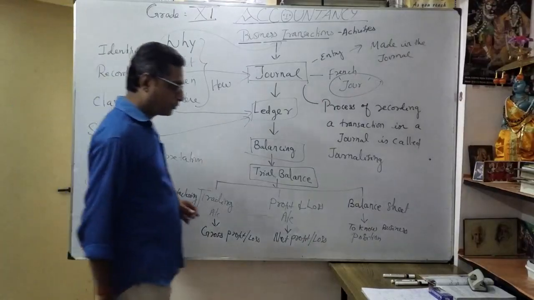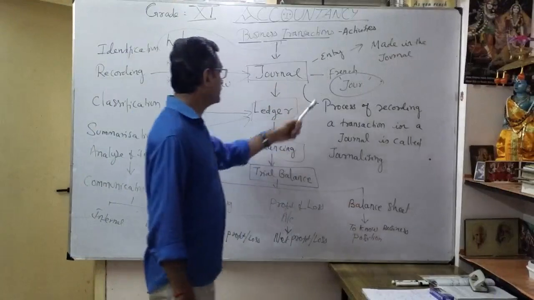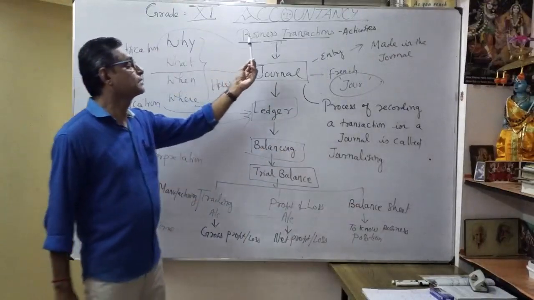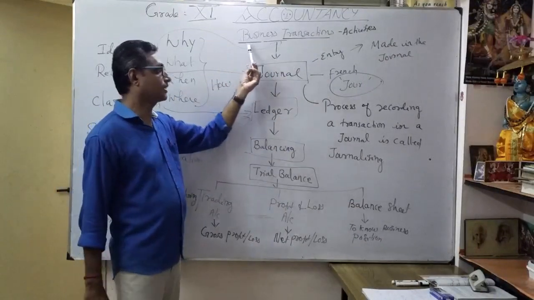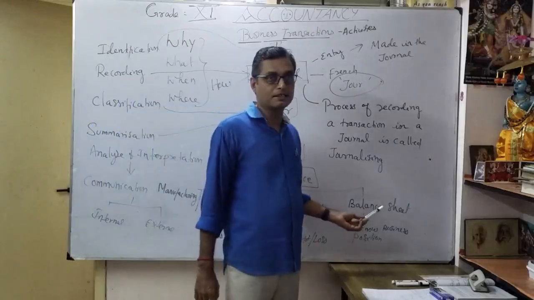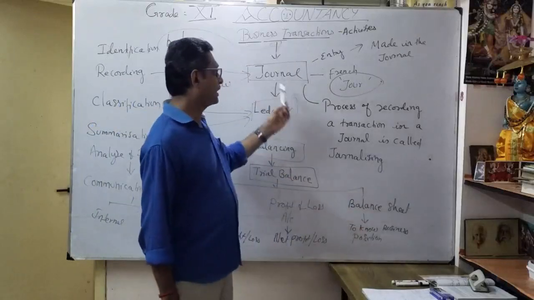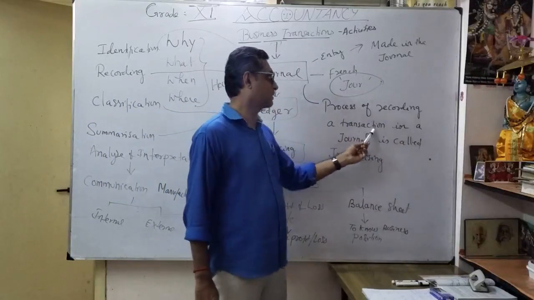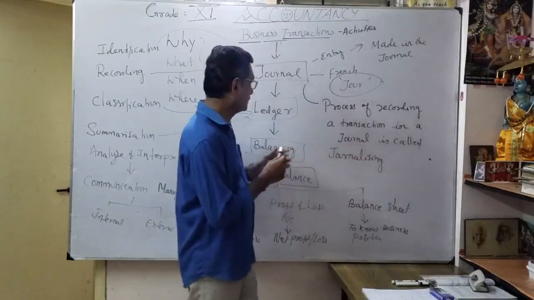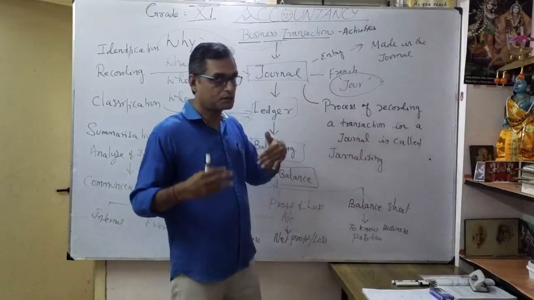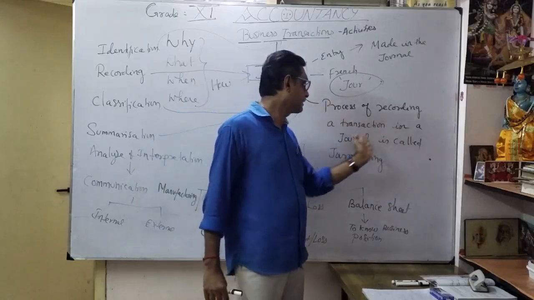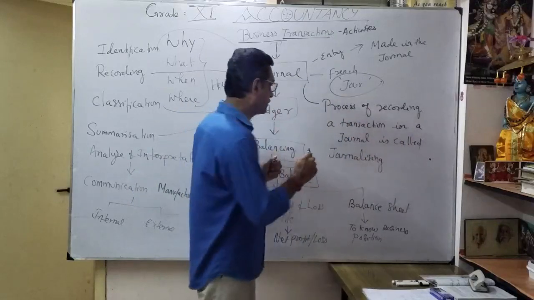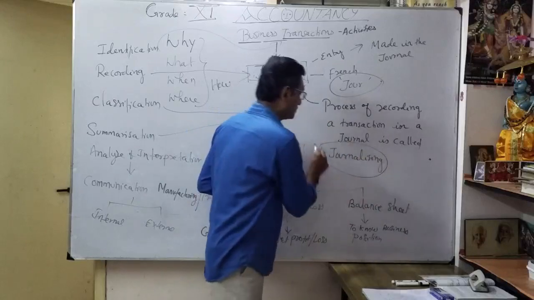Okay, so now you watch it. All the structure of the business transaction, from business transaction, finally how it becomes the balance sheet. Here see, what is journalizing? The process of recording a transaction in a journal. The process of recording a transaction in a journal is called what? That is called journalizing.